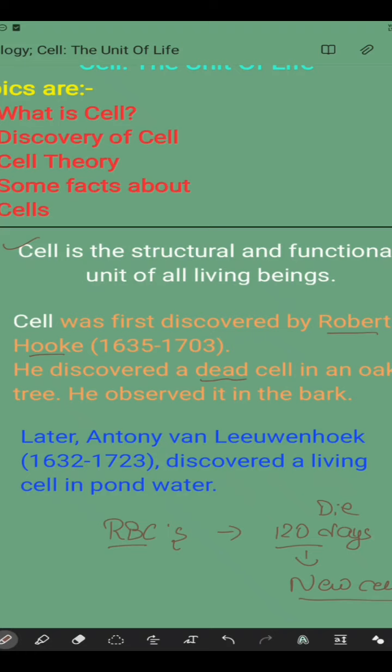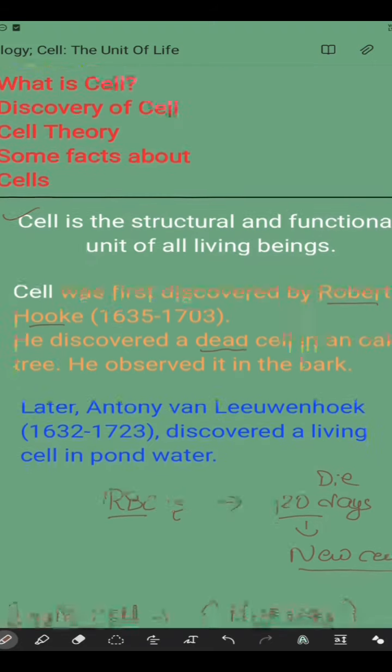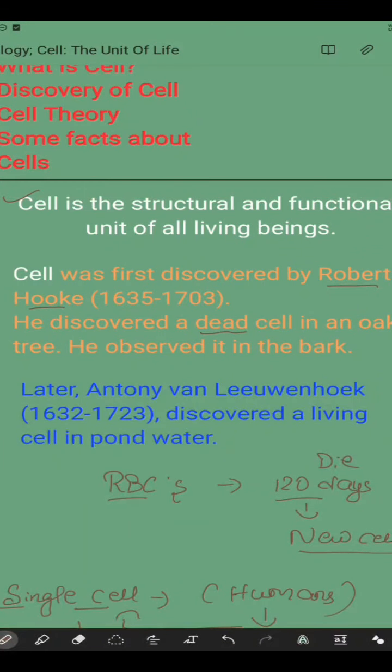So cell was discovered by Robert Hooke first, but the cell he discovered was a dead cell, and he discovered it with the help of a compound microscope. Microscope is a type of object through which we can see very small particles like electron, neutron, proton, and even our blood samples are checked under this microscope for purification or for seeing what antigens are present in it. So, he was the first person to discover cell. But he discovered dead cell, and dead cell has no use. He discovered it in the bark of a tree, and bark has dead cells only.